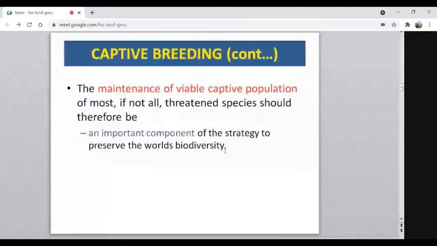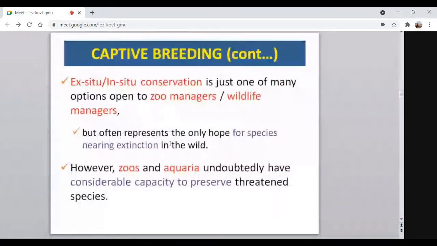wildlife biodiversity. So ex situ or in situ conservation is just one of many options open to zoo managers and wildlife managers. These are the two facilities where zoo managers and wildlife managers can work for increasing the population size of wildlife animals for their conservation, but often it represents the only hope for species nearing extinction in the world. But in many cases, what we do is only for those animals which are very close to extinction, and only for them do we take initiatives for conservation.